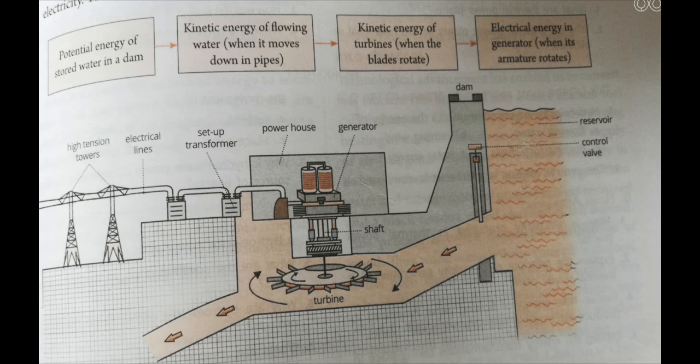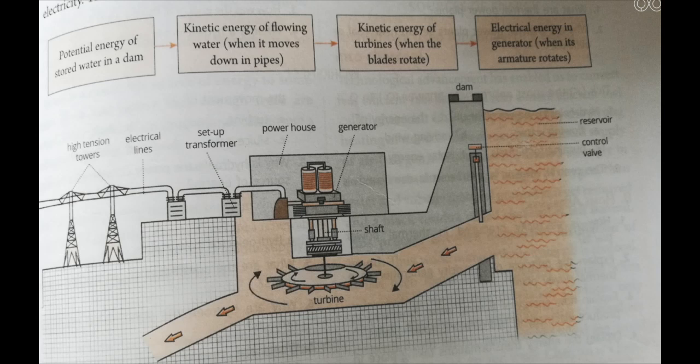Here the mechanical energy of the turbine is converted into electrical energy in the generator, as we have discussed in the lesson about the magnetic effect of electric current, when we studied electromagnetic induction, wherein mechanical energy is converted into electrical energy by rotating the armature coil. Here the turbine rotates the armature coil and electricity is generated.